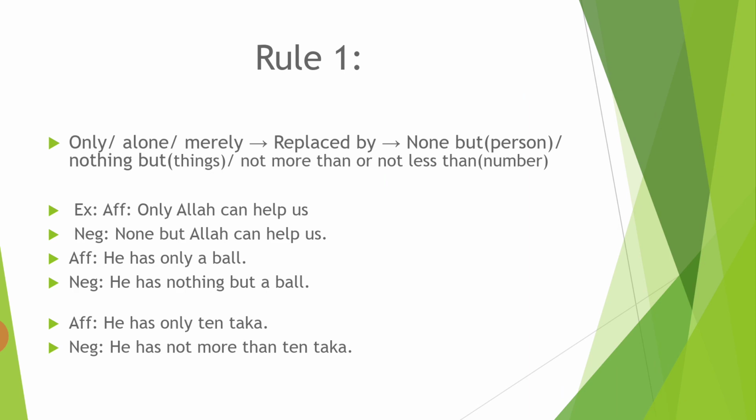He has only 10 taka. He has not more than 10 taka. Here the taka is in number, so you can use not more than or not less than according to the need of the sentence.